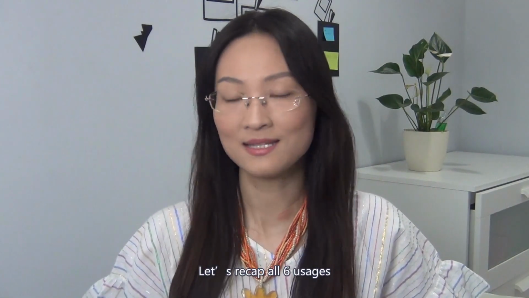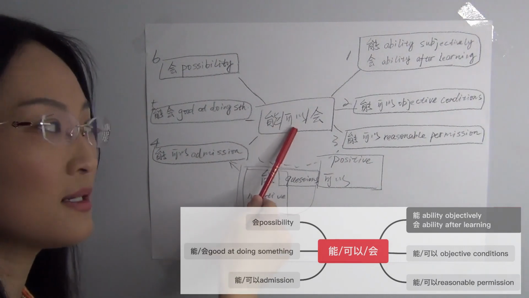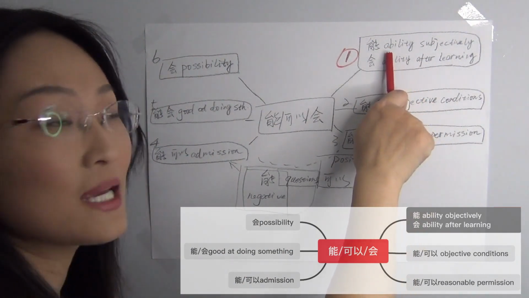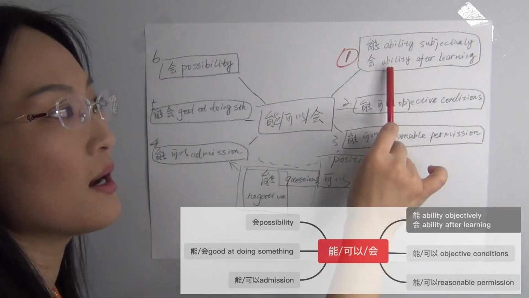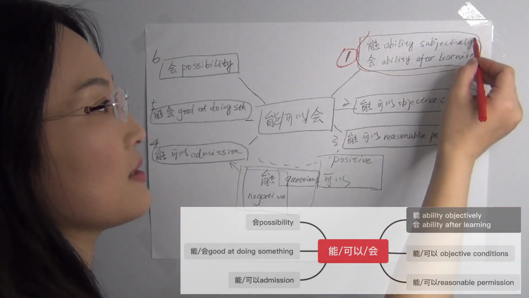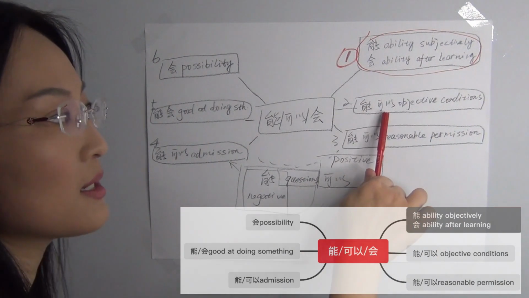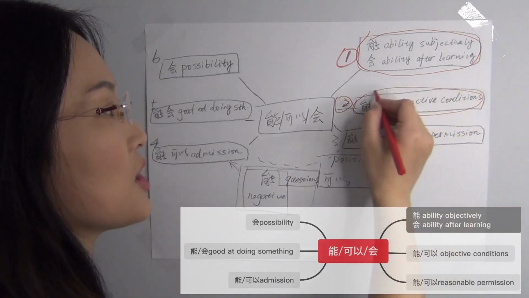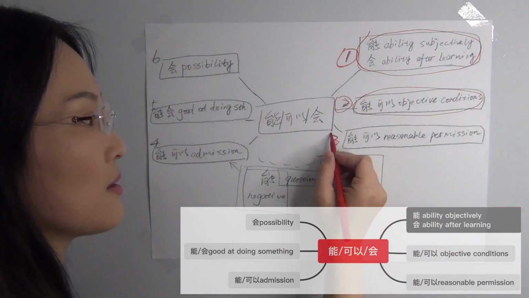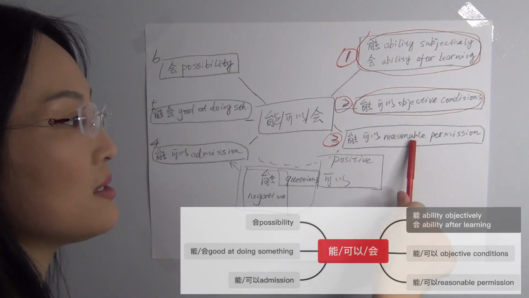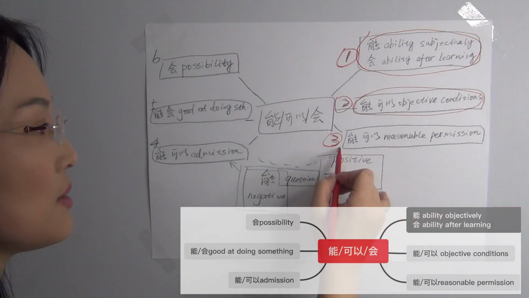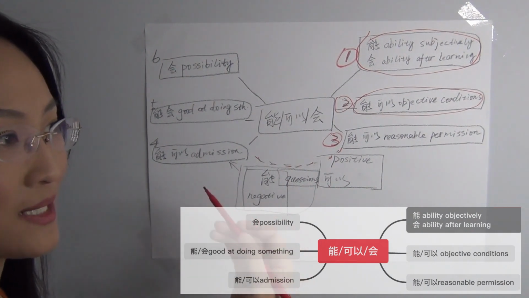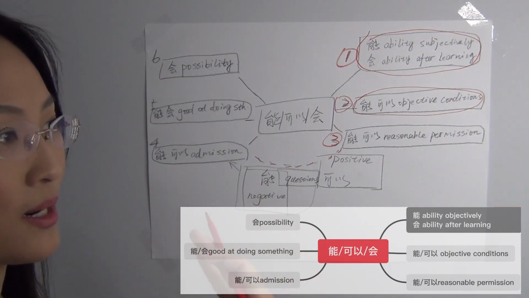Let's recap all 6 usages. 能可以会 first usage. 能 ability subjectively. 会 ability after learning. 2. 能可以 objective conditions. 3. 能可以 reasonable permission, which is a little similar to usage 4, but the subjects are different and the situations are a little different.